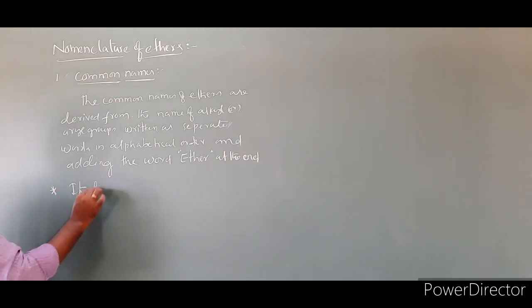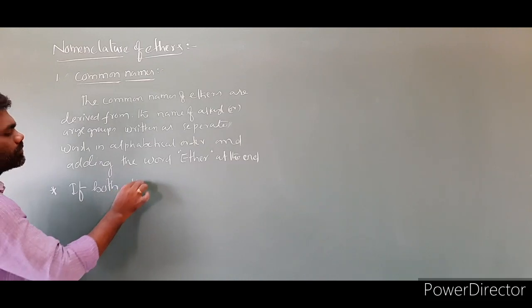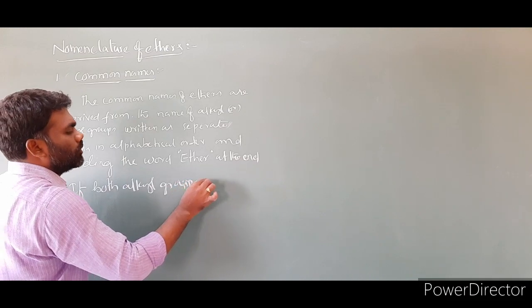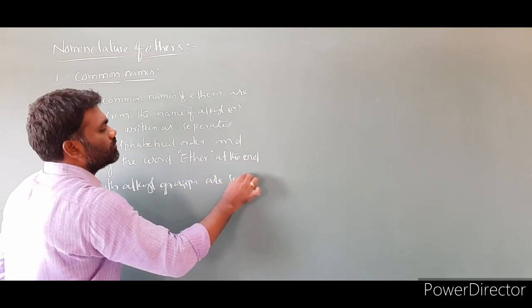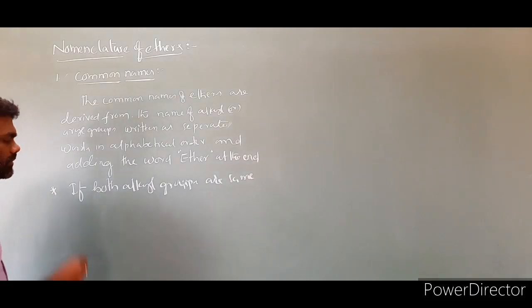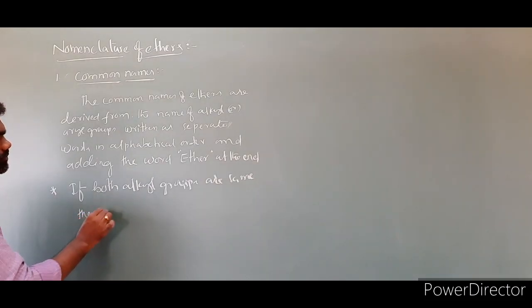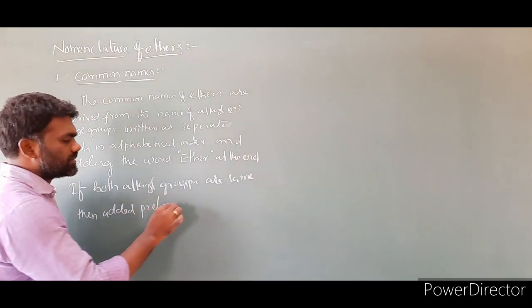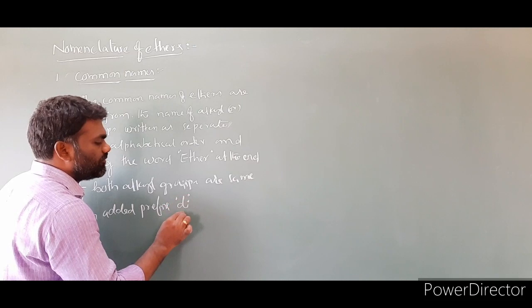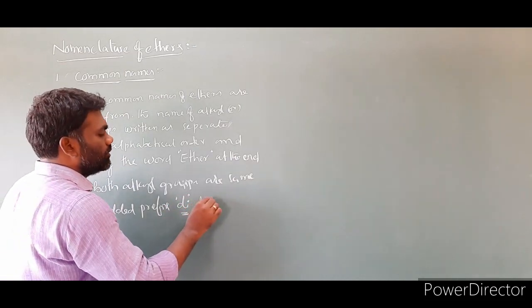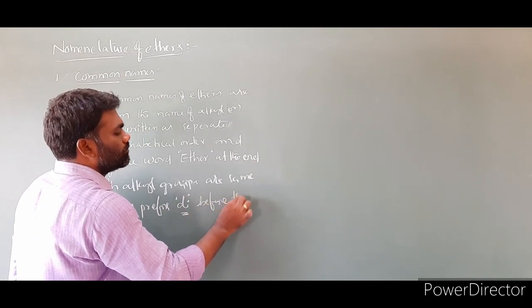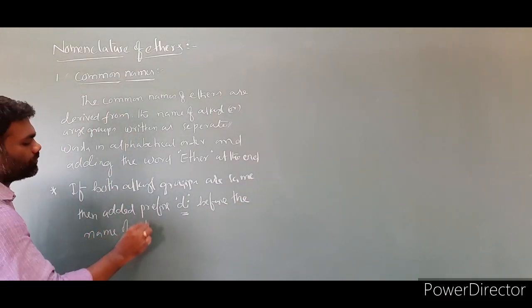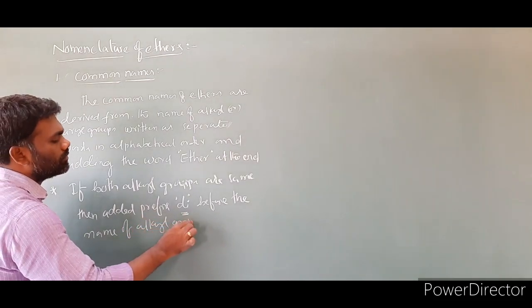If both alkyl groups are the same, then add the prefix di before the name of the alkyl group.